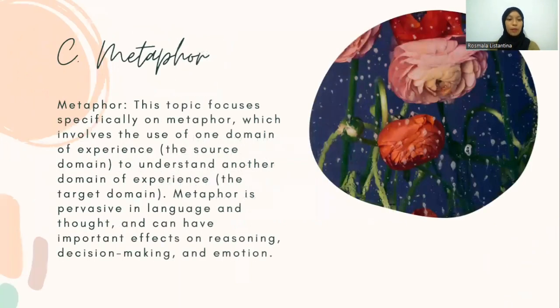C. Metaphor. This topic focuses specifically on metaphor, which involves the use of one domain of experience, the source domain, to understand another domain of experience, the target domain. Metaphor is pervasive in language and thought and can have important effects on reasoning, decision making, and emotion.